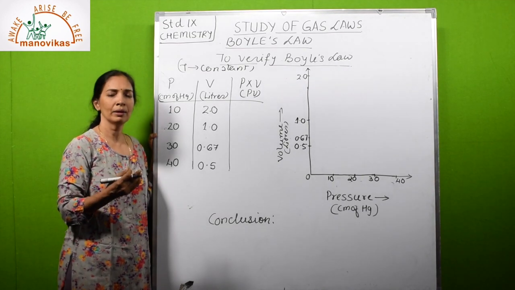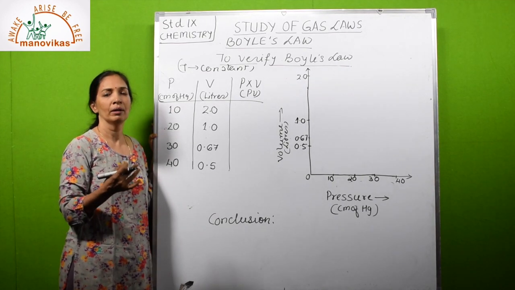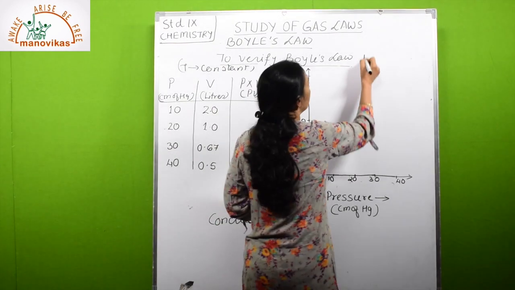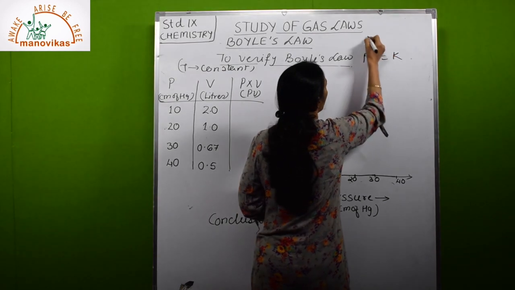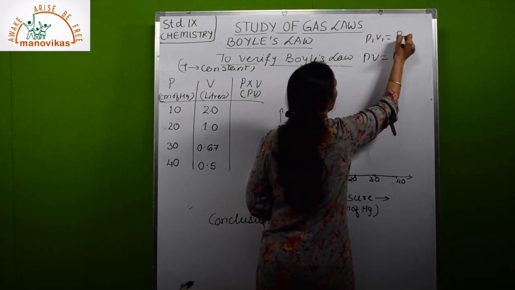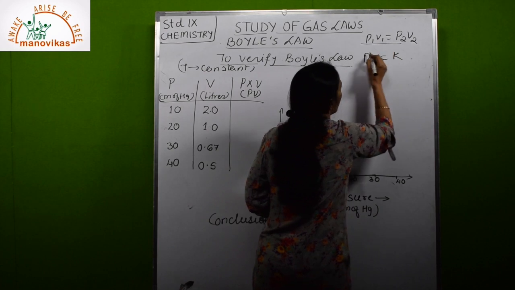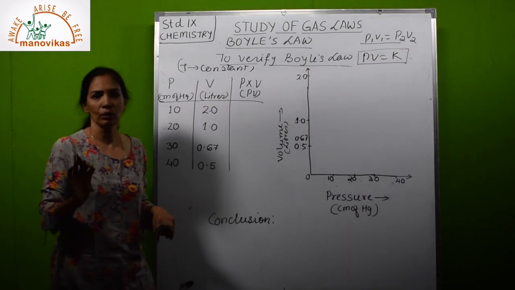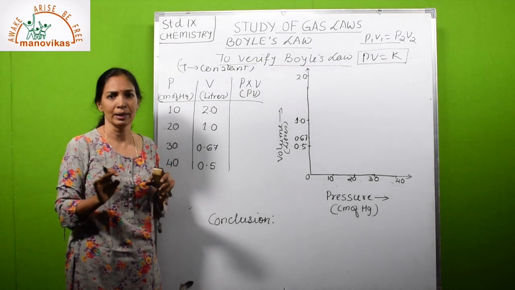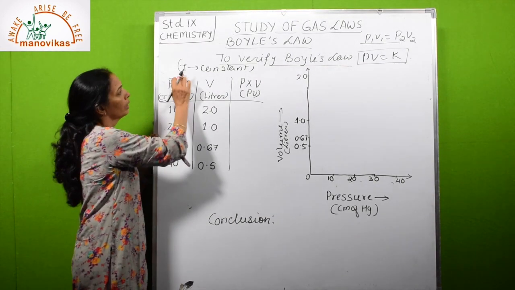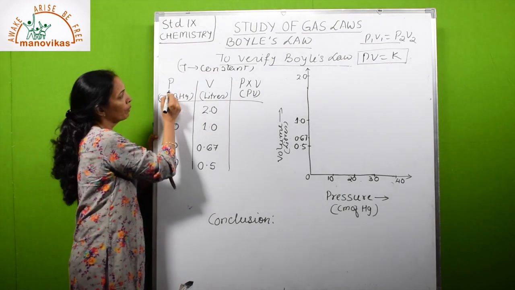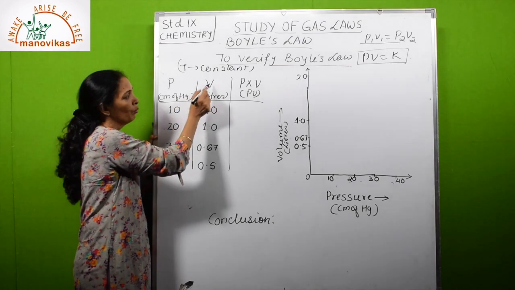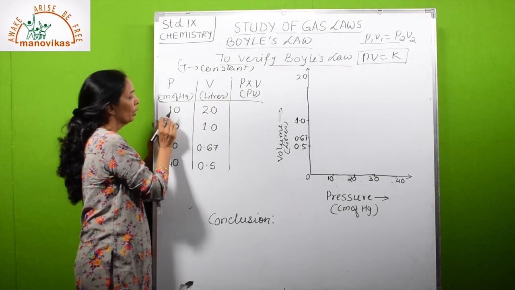Any law that is given, verifying or proving that expression is very important. From Boyle's law we have found that PV is equal to K, or P1 V1 is equal to P2 V2. So the product of pressure and volume remains constant if temperature is constant for an enclosed mass of dry gas. So let us start. Temperature remaining constant, we take values of pressure, volume and their product. Pressure is taken in centimeter of mercury, volume in liter, and this is PV.